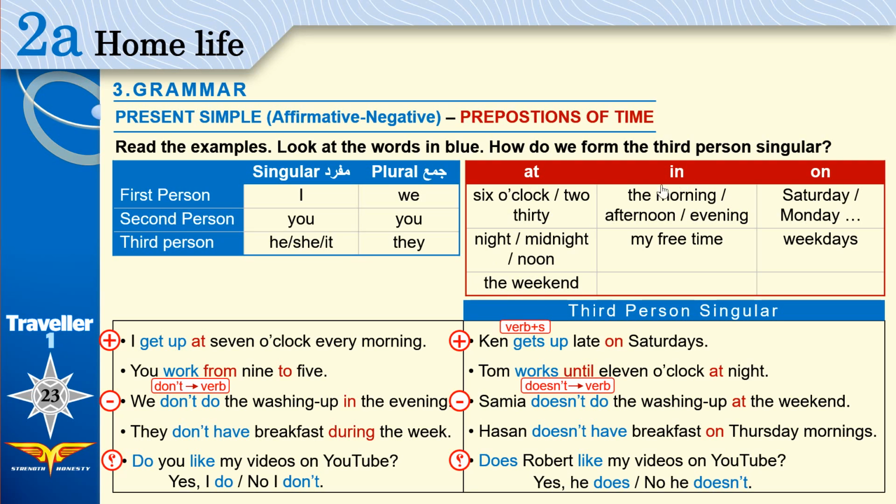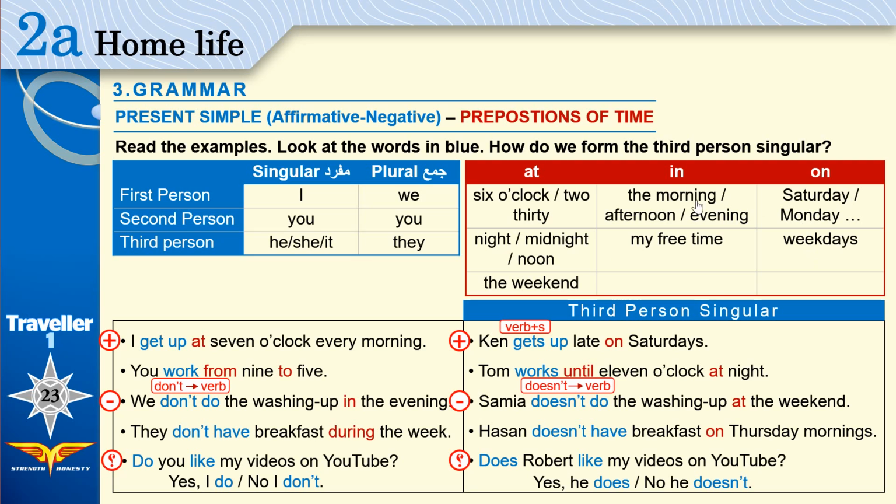We use in with the morning, the afternoon, the evening, and I can say in my free time. In my free time, I watch TV. You have to remember this. We use on with Saturday, Sunday, Monday, Tuesday, all days of the week. We also use it with the word weekdays. If you are talking about the weekend, you say at. I'll see you at the weekend. I'll see you on weekdays.